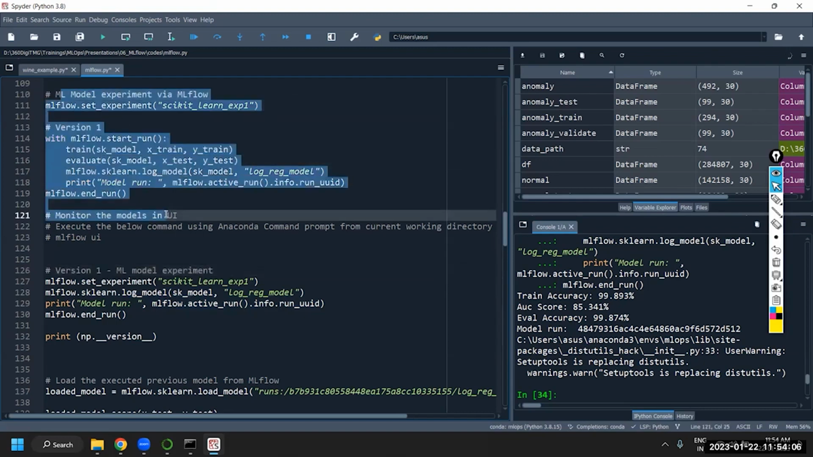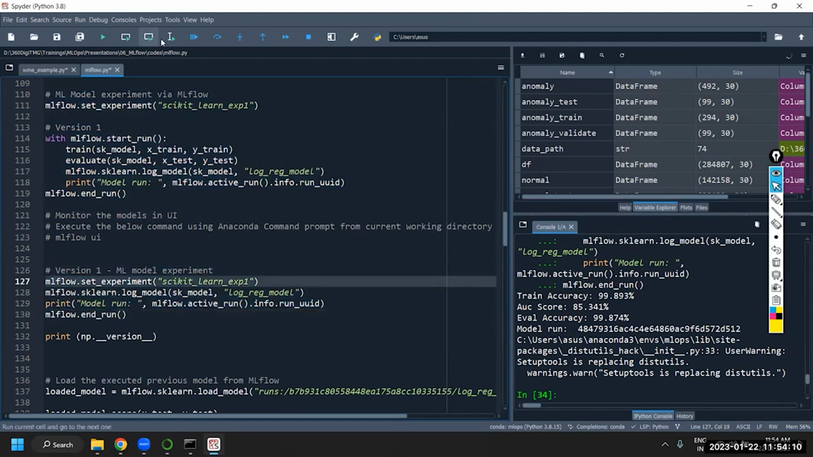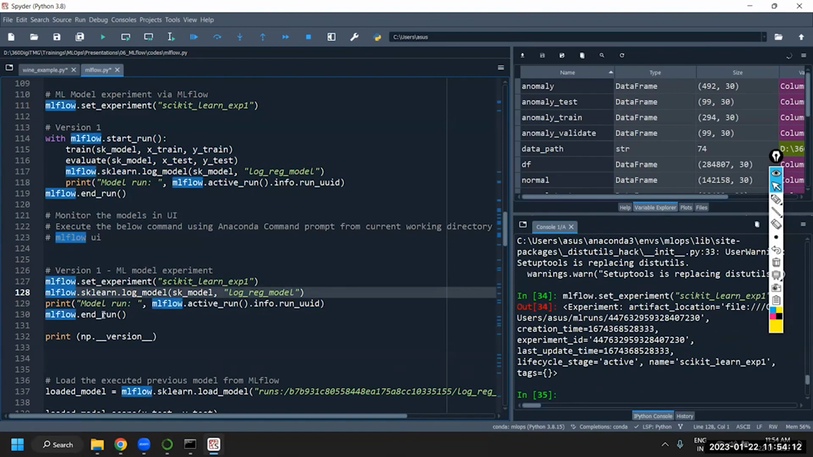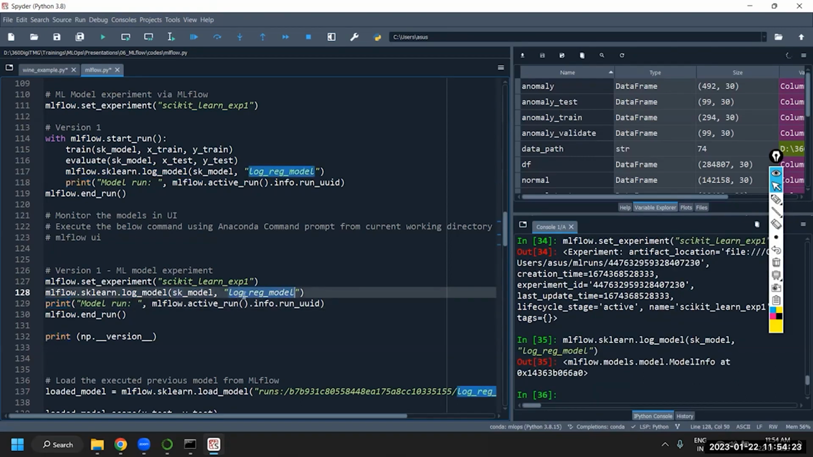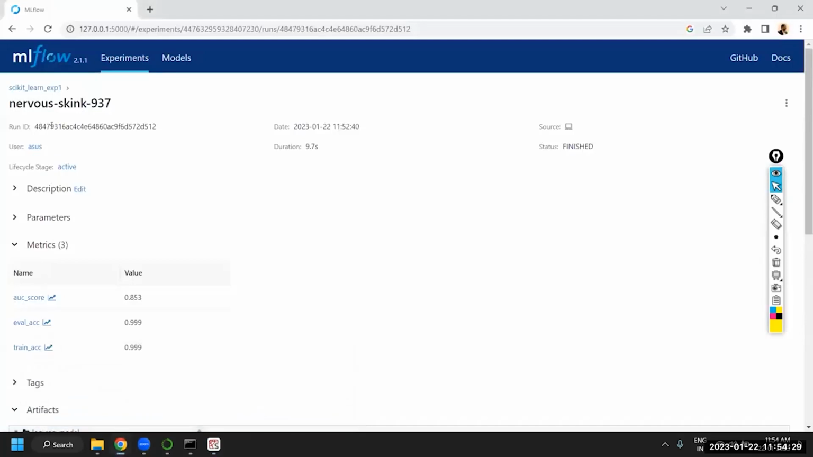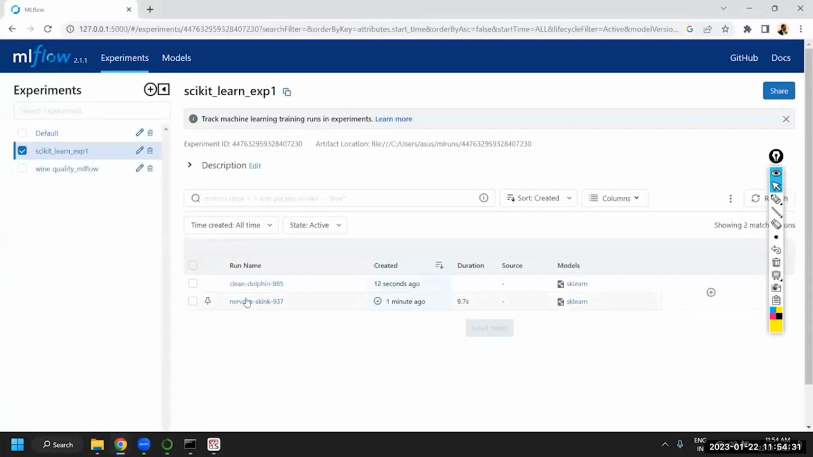So here I have loaded, experimented. Here we are going to take that model, set this experiment, and within this experiment, log the model. Yeah, so this model we are logging it. So it will be called now as, sorry, this is version 2. This will be called as log regression model. So let us go here once again. So this is logging the model.